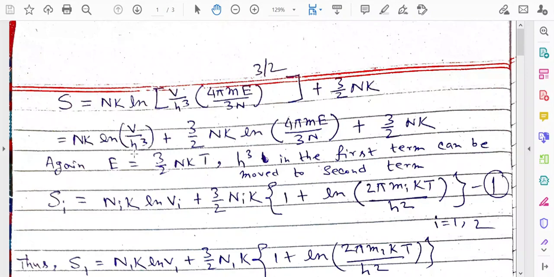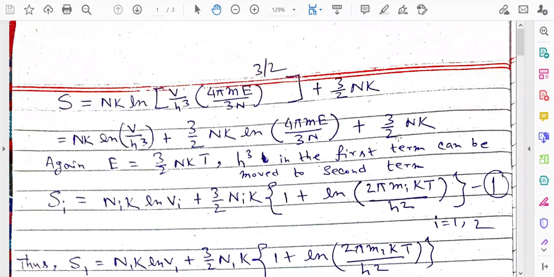For more simplification, we express E in terms of temperature. In our earlier lecture we derived that E is equal to 3 by 2 NkT. So we can express energy in terms of temperature in the second term, move the h cubed term to the second term, and take 3 by 2 Nk common from the second and third terms.